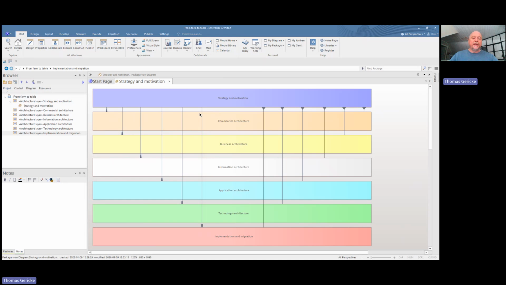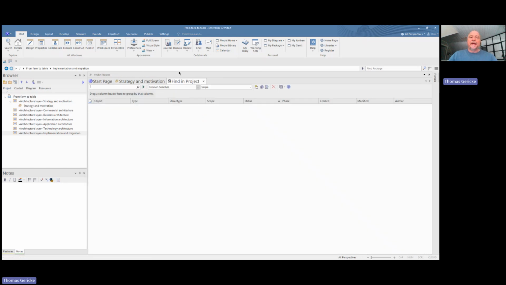I will show you one more thing, and that is how to find the queries that we will use later on. So I just press Control F, and then I come into the Find project here, and then you see here you have the three sets of queries or the sets that we got from the technology.